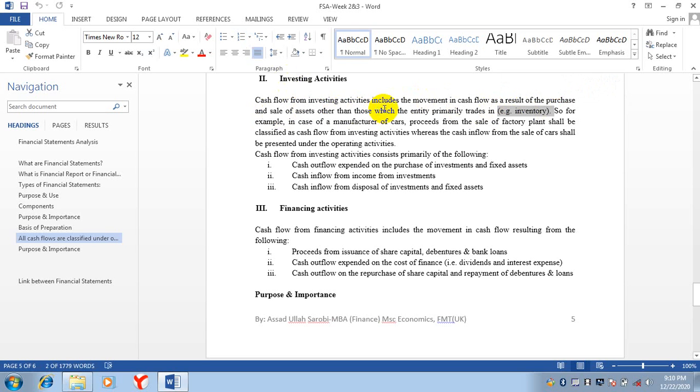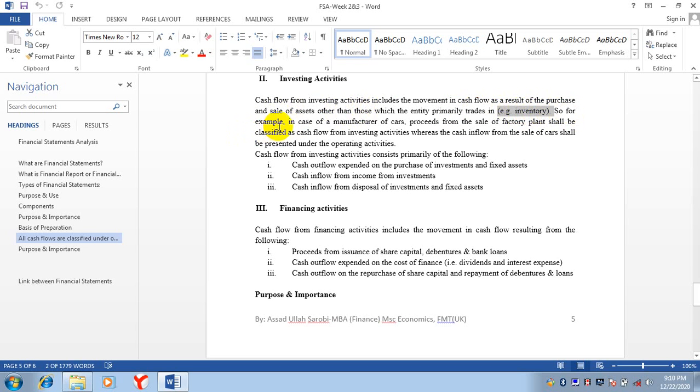Keep in mind we are talking about the increase or decrease in cash because of the purchase and sale of assets. When you purchase assets, you are paying money, so cash is going out. When you are selling an asset, cash is coming into the business, so that is cash inflow.